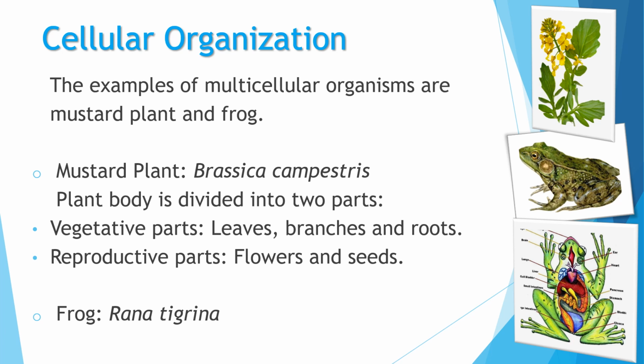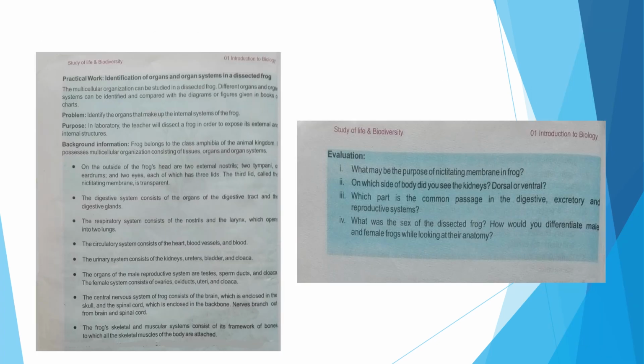And let's move to the next page, that is page number 14, on which we are going to study or learn about the anatomy and the morphology of the frog. There is a practical work given on this page, and you just have to give a thorough reading to this page, so as to learn about the organ systems and organs of the frog. So the practical work is about the identification of organs and organ systems in a dissected frog.